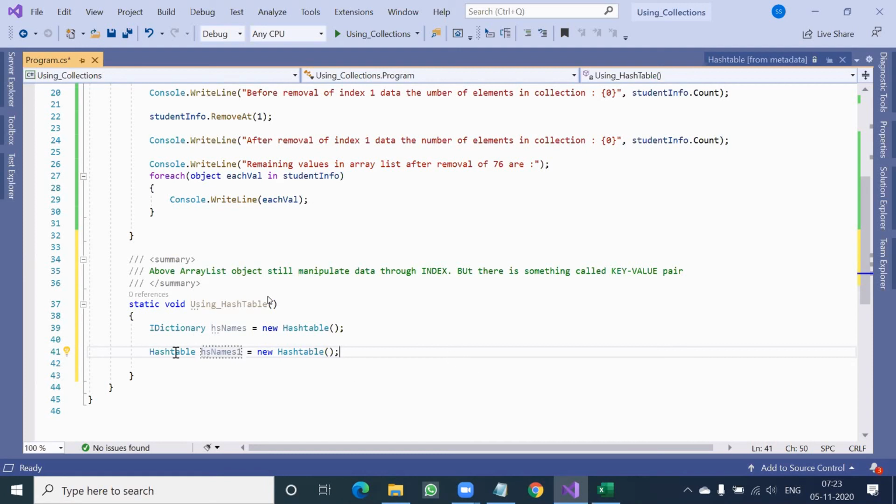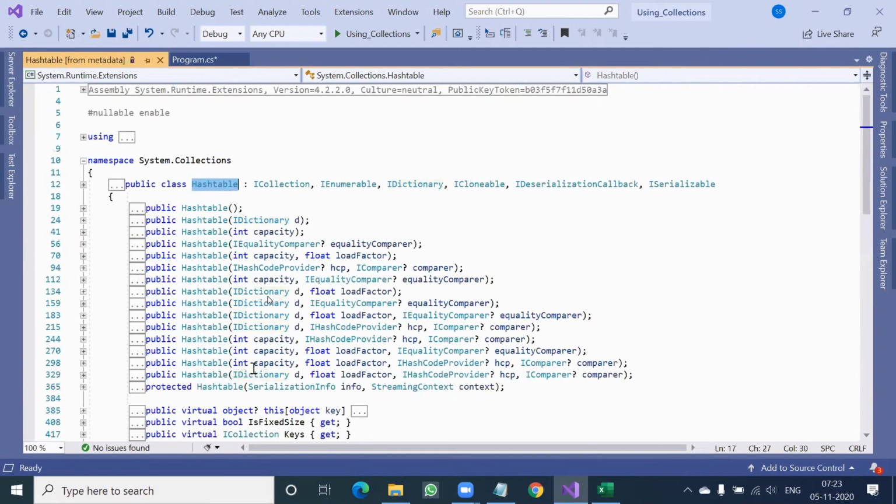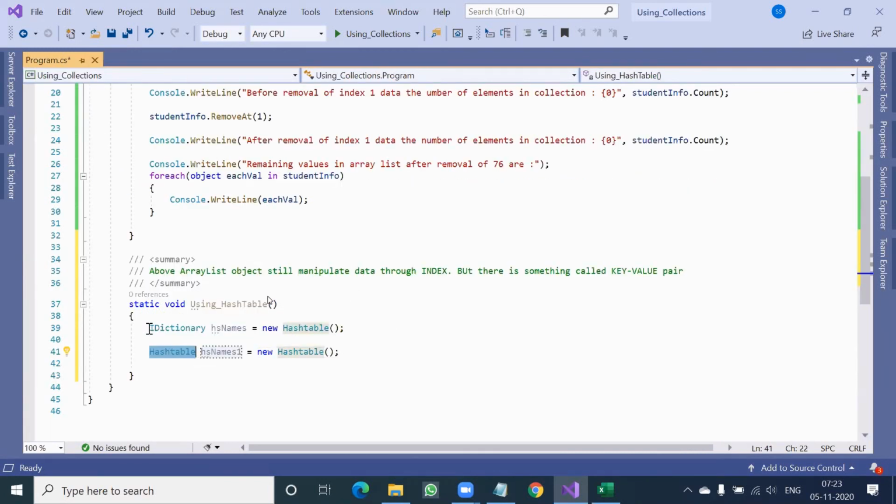In this case, do you see Hashtable is a base class? No, sir, in the first sentence. This Hashtable is a base class. IDictionary is inheritance. IDictionary is an interface. Hashtable is a class. Hashtable has implemented the interface IDictionary.